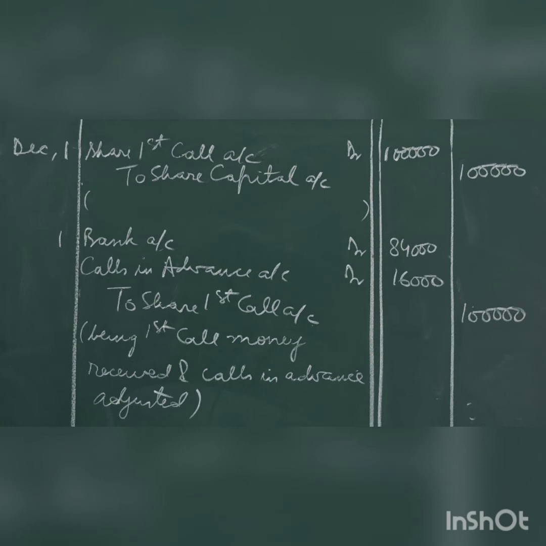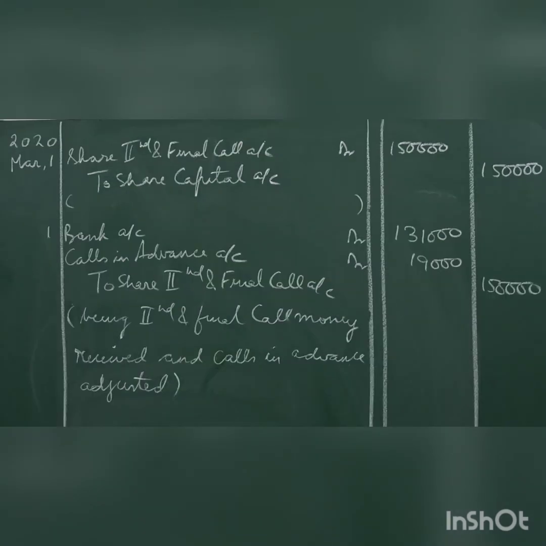And calls in advance account will be debited, because in the second entry, calls in advance has been credited with 16,000. That is included in 35,000. It will be adjusted here now. First call money to share first call account 1 lakh, thus the first call account is closed, being first call money received and calls in advance adjusted.